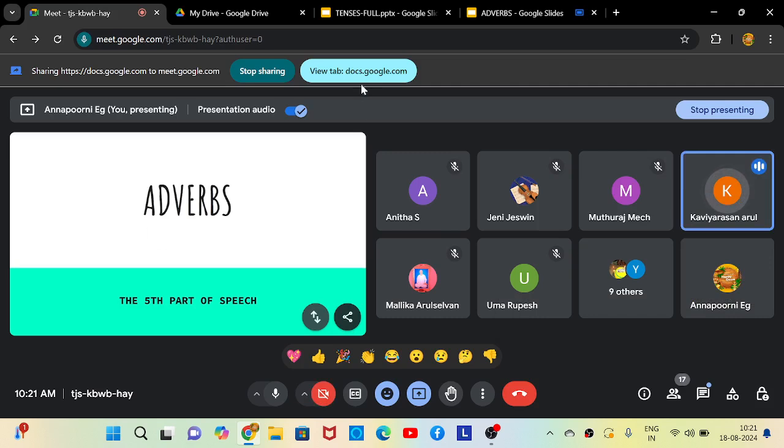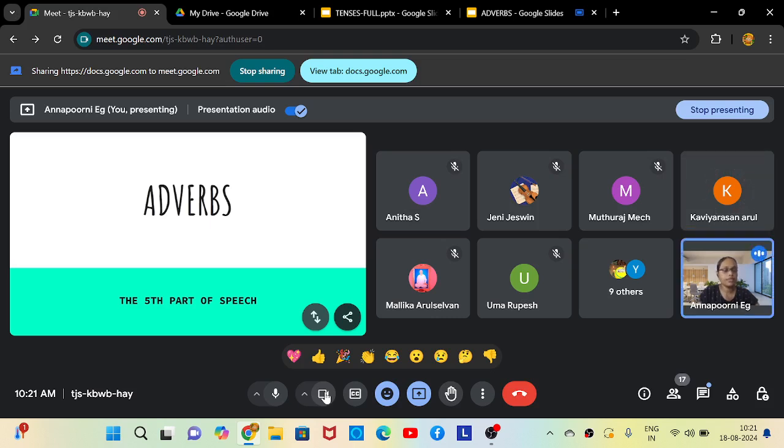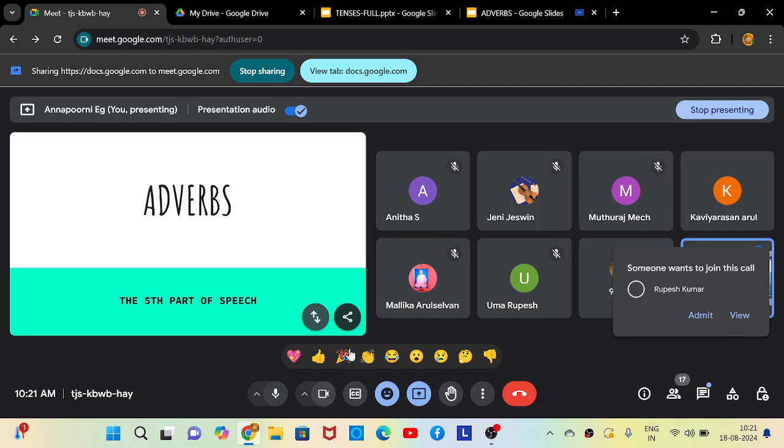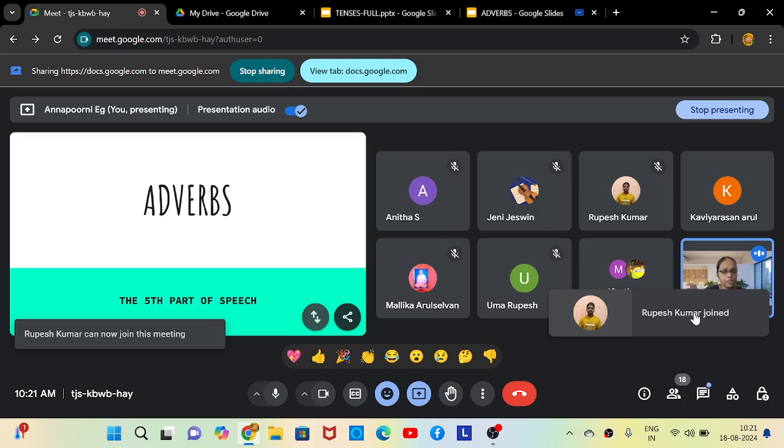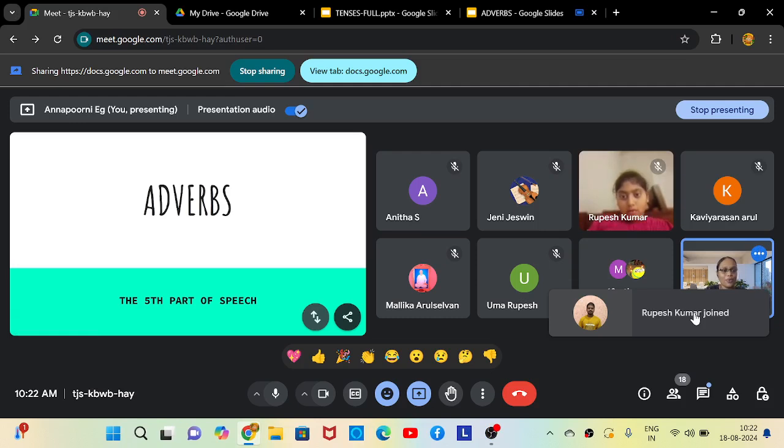The words that tell about verbs. Telling means in what way? Like fast, slow. You mean the words that describe verbs, right? Yes, ma'am. Words that describe verbs are called adverbs. Good, okay. I know that you understood the meaning, but you are not able to deliver it properly. That's okay.